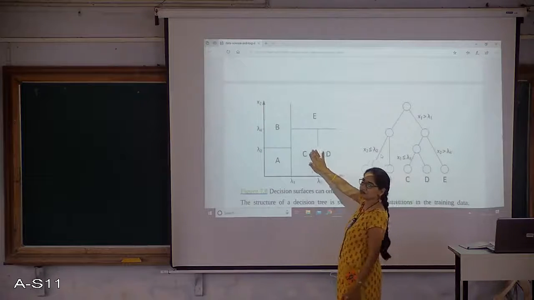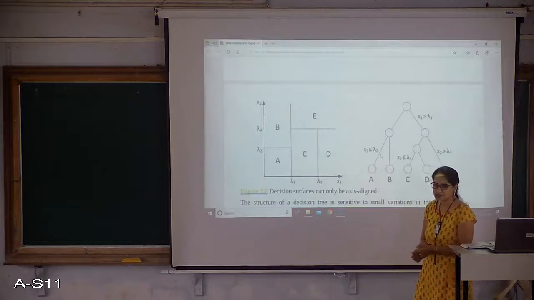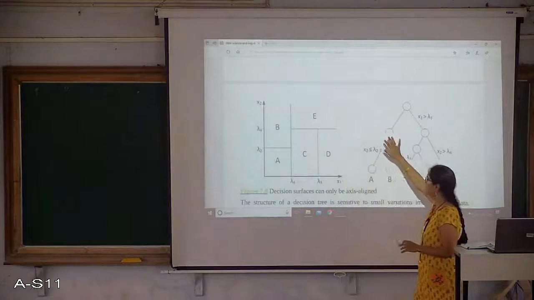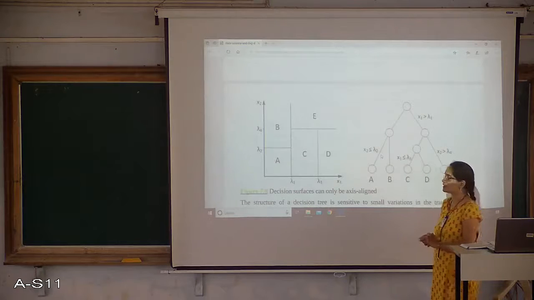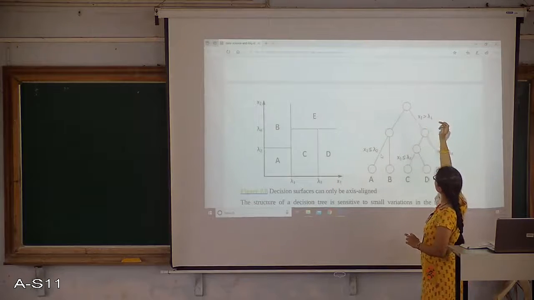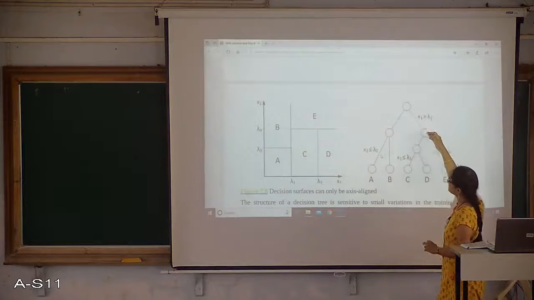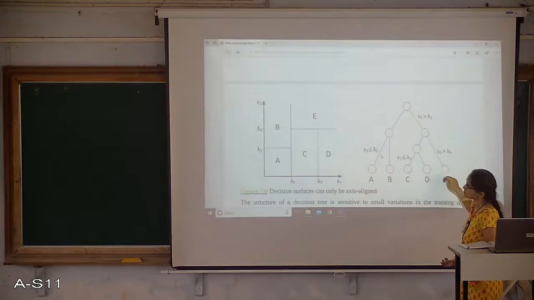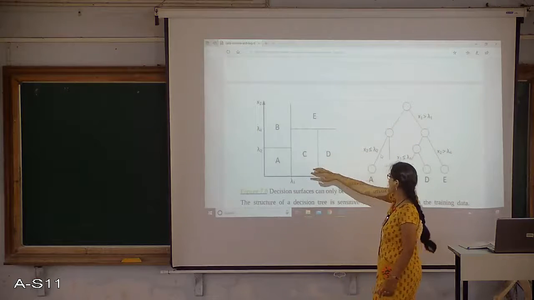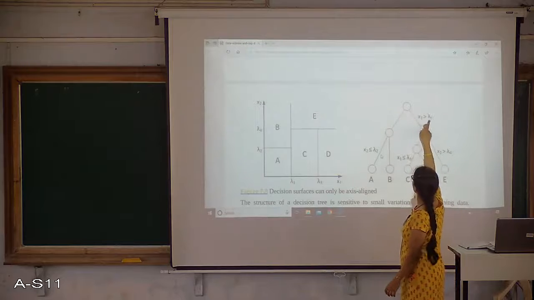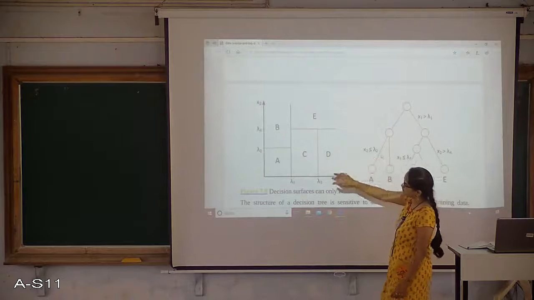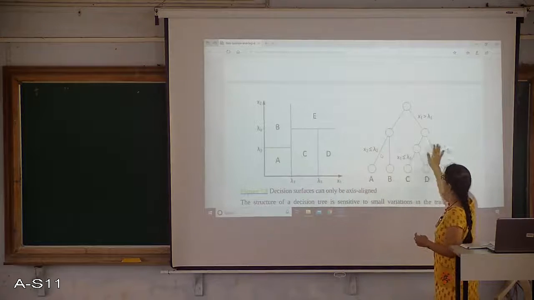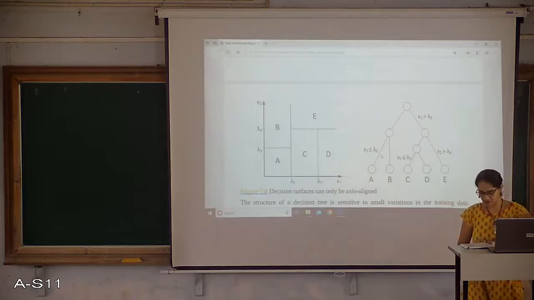This is how we represent data on a surface in linear regression or logistic regression, but this can be easily represented with a diagram or in a pictorial way. Whatever test case I am taking, if x1 is greater than lambda 1, it moves towards the right side, and then I check whether x2 is greater than lambda 4; then it falls into class E. If not, and it is lesser than lambda 2 and lesser than lambda 1, it falls into class A. So this is how a tree structure is easy to understand, right?